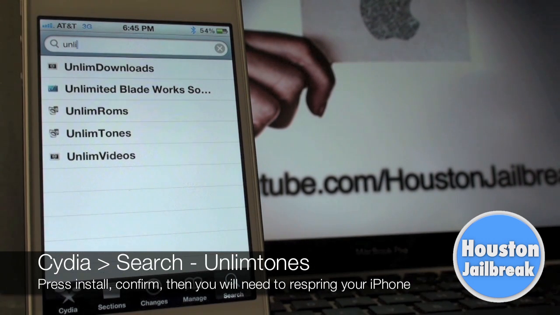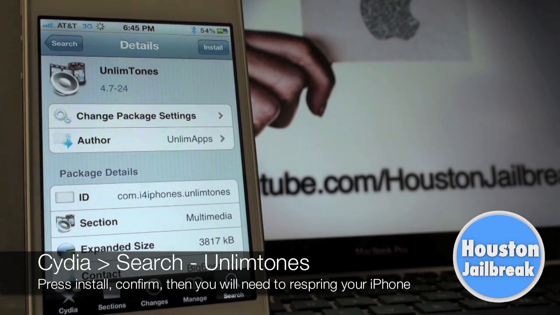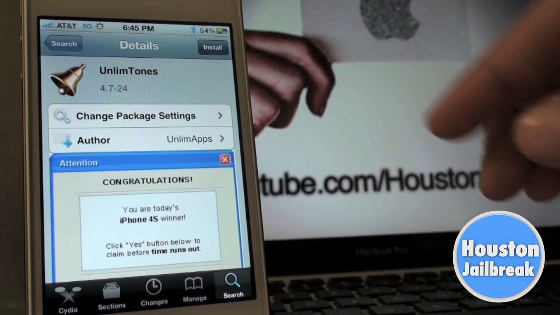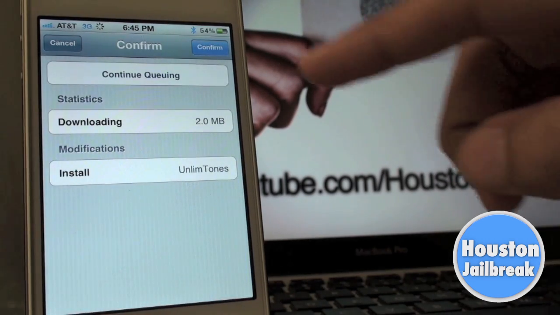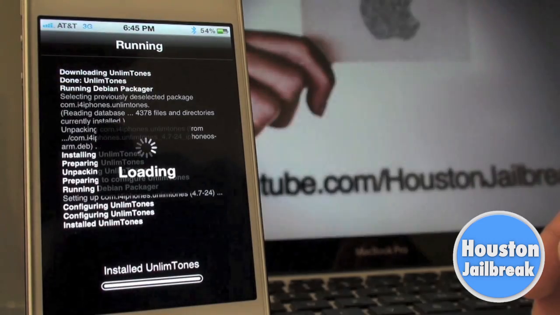In the next step, you will begin typing in UnlimTones in the search field. Once UnlimTones shows up in the search results, select it, click Install and Confirm in the top right. After it finishes installing, it will ask you to respring your iPhone.